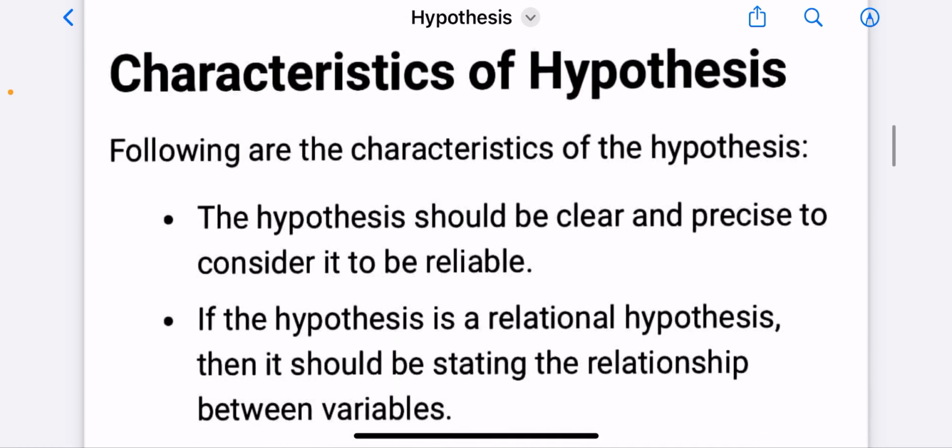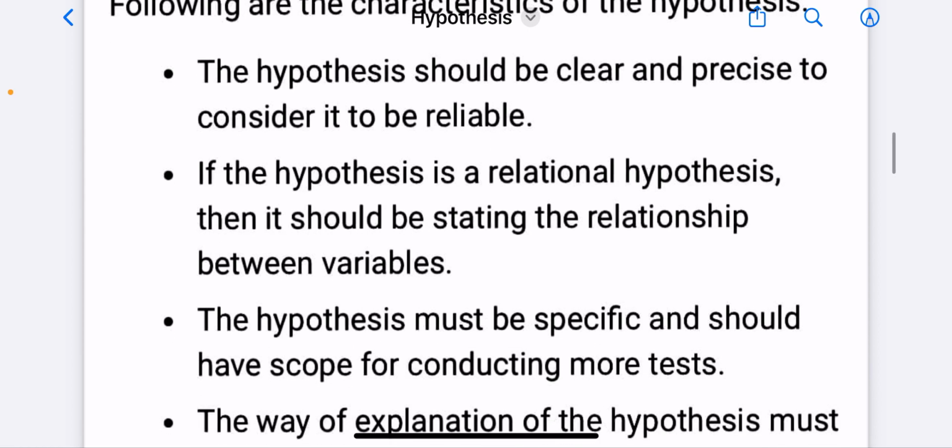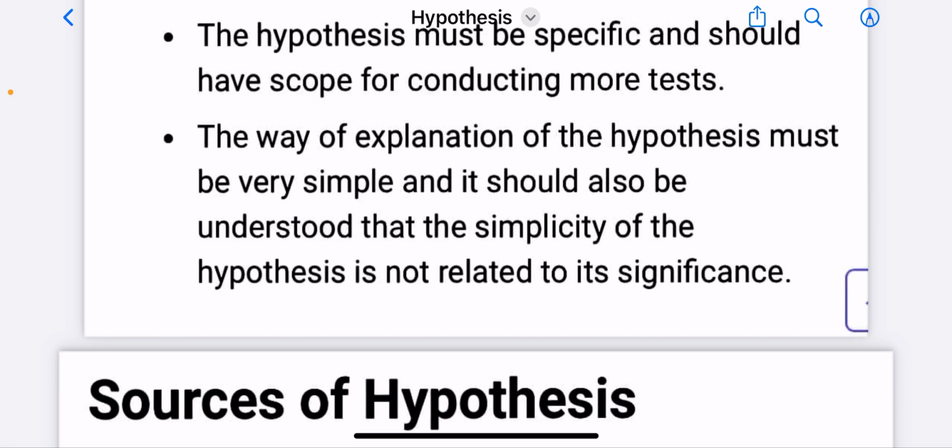Characteristics of hypothesis. The following are the characteristics of hypothesis. The hypothesis should be clear and precise to be considered reliable. If the hypothesis is a relational hypothesis, then it should state the relationship between variables. The hypothesis must be specific and should have scope for conducting more tests. The explanation of the hypothesis must be very simple, and it should be understood that the simplicity of the hypothesis is not related to its significance.